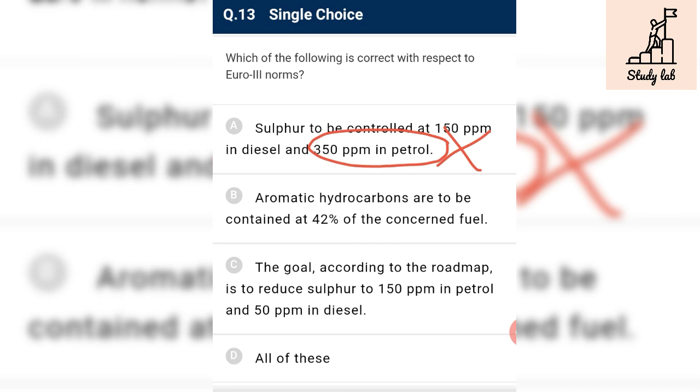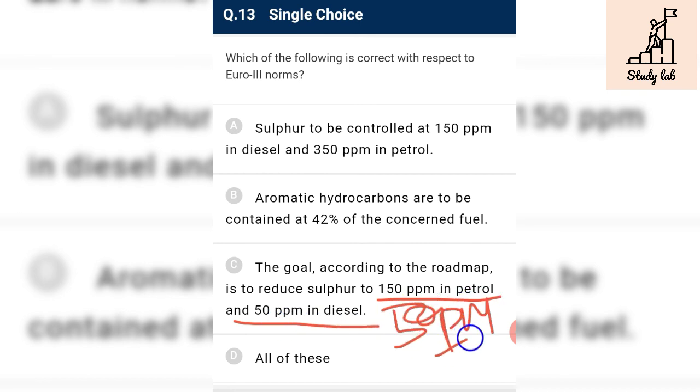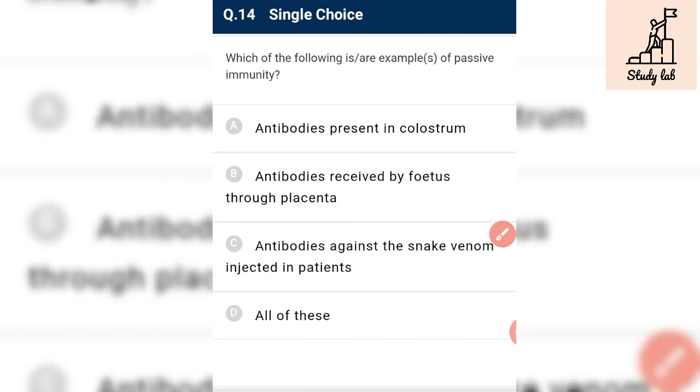Aromatic hydrocarbons to be contained at 42% of the concerned fuel. Yes, it is correct. The goal according to the roadmap is to reduce sulfur to 150 ppm in petrol and 50 ppm in diesel. No, they want to reduce the sulfur in both diesel and petrol to 50 ppm. So it is incorrect, and B is the correct answer. Which of the following is an example of passive immunity?